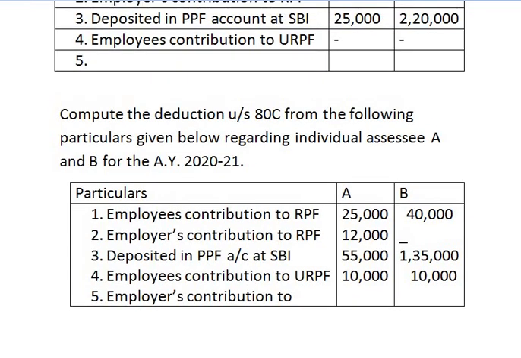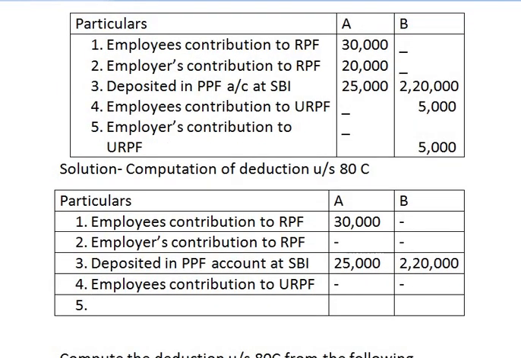Coming to the next and last point, employer's contribution to unrecognized provident fund. First of all, unrecognized provident fund is not eligible for deduction under section 80C, and employer's contribution we never consider for the deduction. Therefore, write the amount nil.